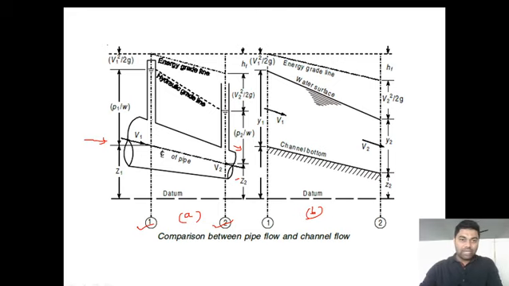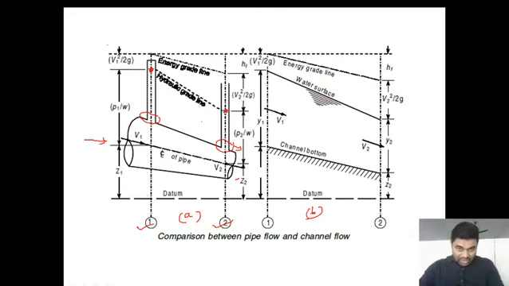To this pipe, these piezometers are attached, and this is the piezometer reading. Okay, this red dot is the piezometer reading. Here also one more piezometer is attached, and this is the piezometer reading. So when we join these piezometric readings with a straight line, that is nothing but the hydraulic grade line. So the line joining these piezometer readings is the hydraulic grade line in pipe flow, and with a distance of V